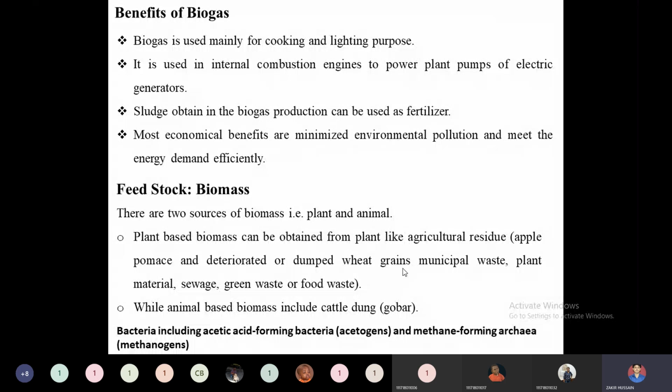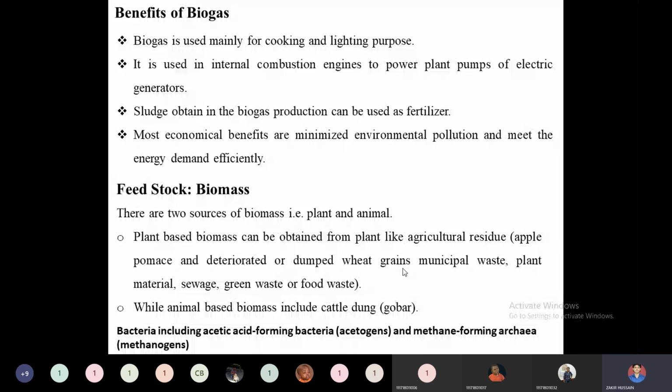Then apart from this, we have to supply bacteria. In order to digest this organic matter, we have to supply certain bacteria, including acetic acid forming bacteria, acetogens, like Clostridium. Then there are many methanogenic bacteria in order to produce methane from acetate, or in a nutshell, glucose.